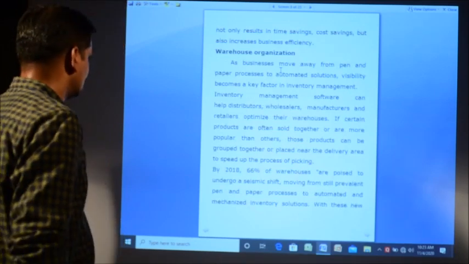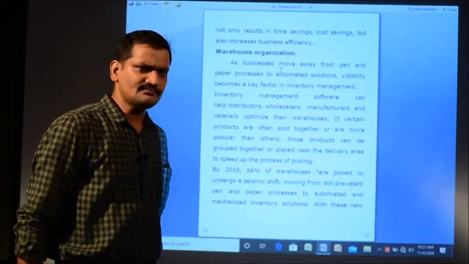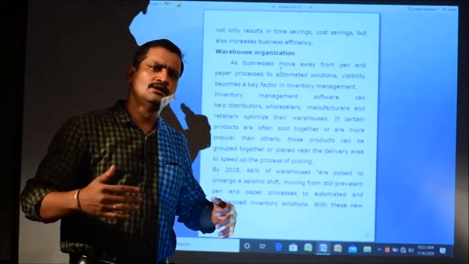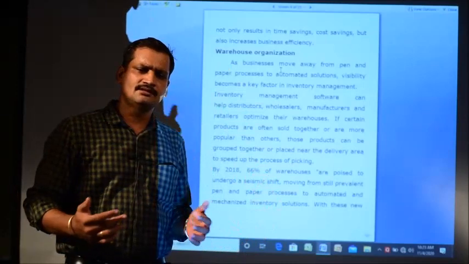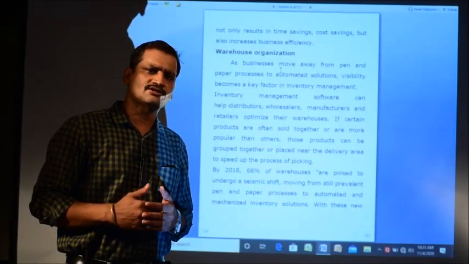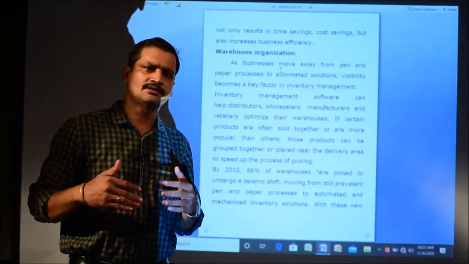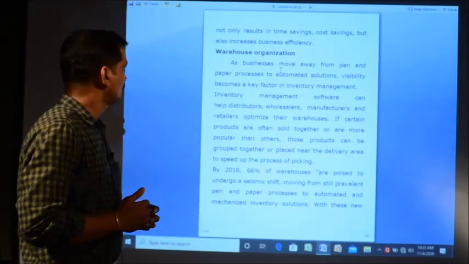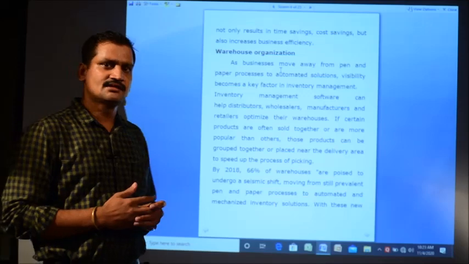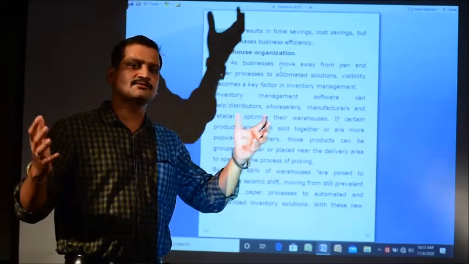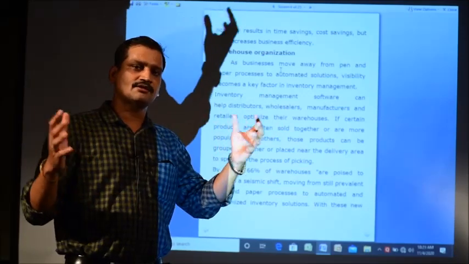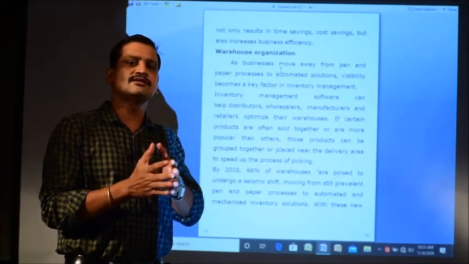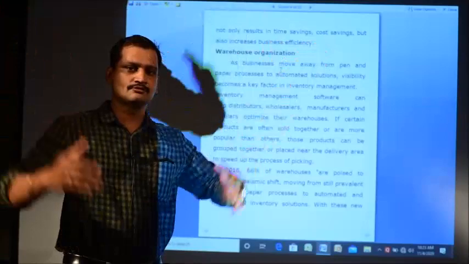Then warehouse organization, this is the most important thing. In order to maintain a huge amount of stock and to have a good market, you need to provide all sorts of support to the customer. You should have a good warehouse organization. The products come from the vendor and are stored in the warehouse. From there they are distributed to the retailer location, and from there to the customer.